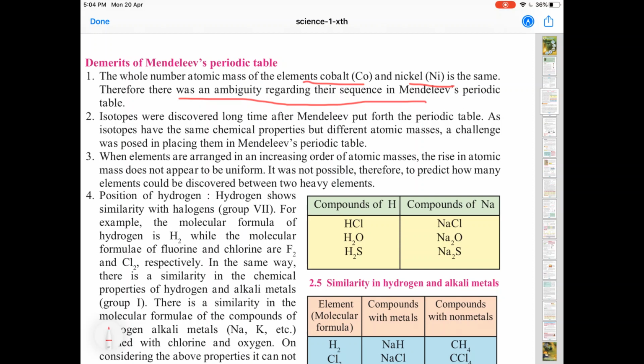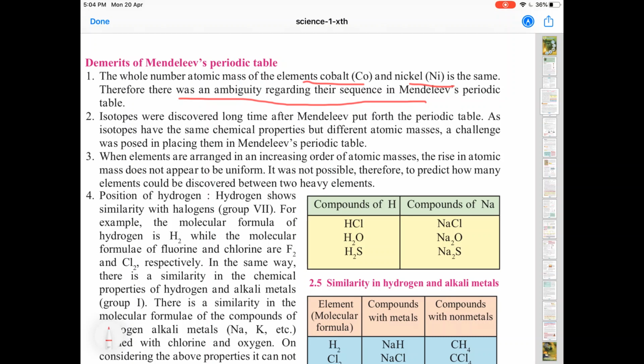Now, what does this mean? If you look at the atomic masses of cobalt and nickel, they are the same. So if the periodic table is based on atomic masses, there was ambiguity in the sequence, that is, where these elements would be placed, which would be placed first and which later. So that was the problem. The point tells us that the whole number atomic mass of cobalt and nickel is the same, and therefore there was ambiguity regarding the sequence in the periodic table.